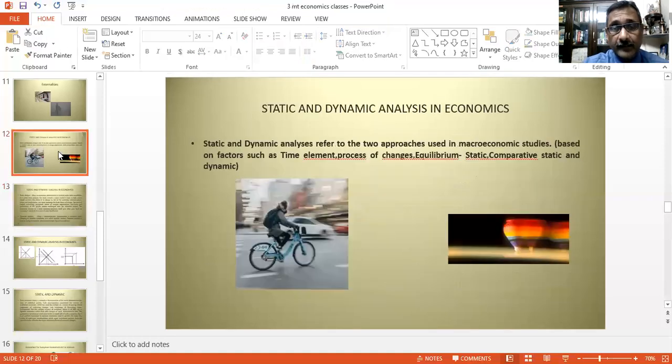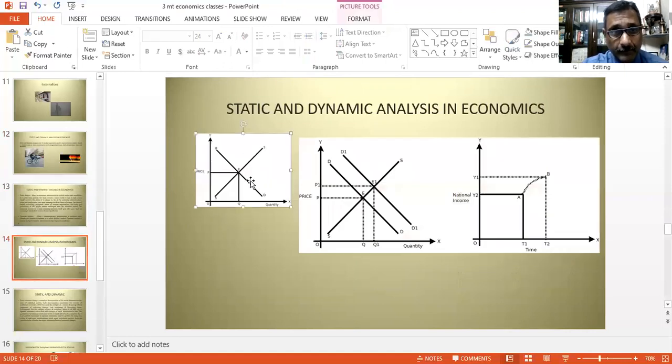As we talked about earlier, whether it's static or dynamic analysis depends majorly upon the time element, the process of change, and the equilibrium condition. Graphically depicting, for example, in the first picture we show a static equilibrium. In the next picture, we show how the same prices, which were at static equilibrium in the first graph, change with the changes in demand and supply over a period of time. The equilibrium shifts from one level to another. This is not only true with prices; there are many variables. For example, we have shown national income as a variable. Everything happens over time. So that is a more dynamic picture of the economy.